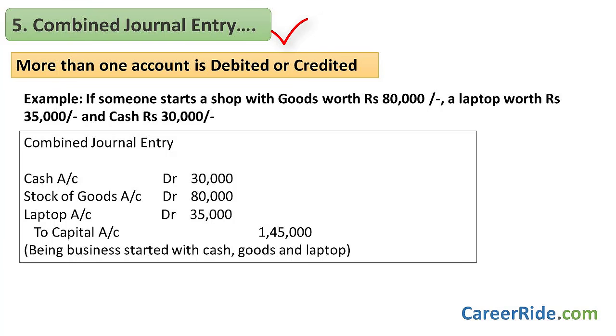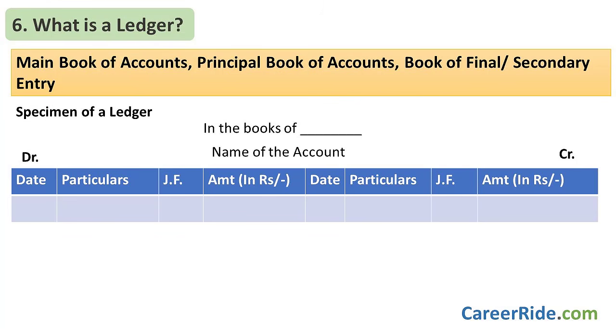Let me give you an example. If someone starts a shop with goods worth say rupees 80,000, a laptop which is worth rupees 35,000 and some cash that is approximately rupees 30,000, a combined journal entry will look something like this here. Important, pay attention. Moving on to the next question.